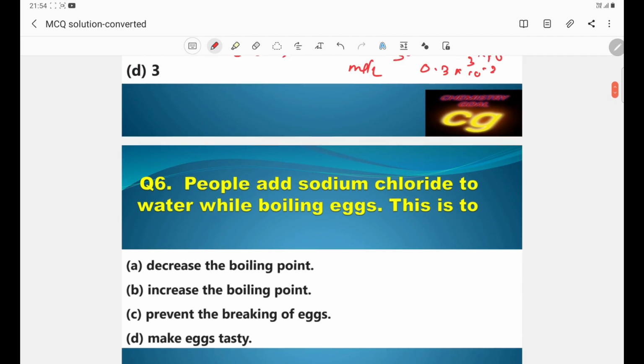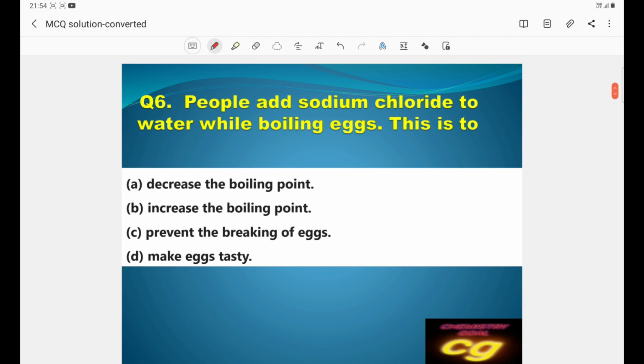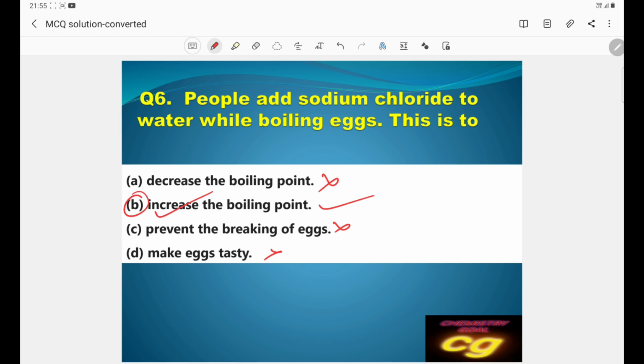Okay. Then question number 6. People add sodium chloride to water while boiling eggs. Is this due to decreasing the boiling point? That is wrong. Increase the boiling point. It is correct. Prevent the breaking of eggs. It is wrong. Make eggs tasty. It is not correct. When salt is added, generally salt is non-volatile, so it increases the boiling point of the solution. So the correct answer is B.